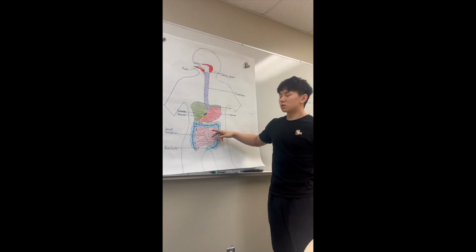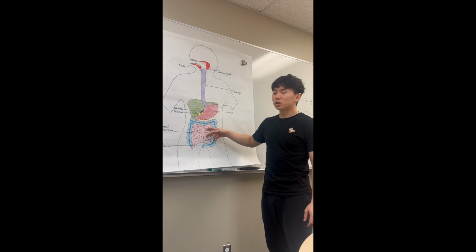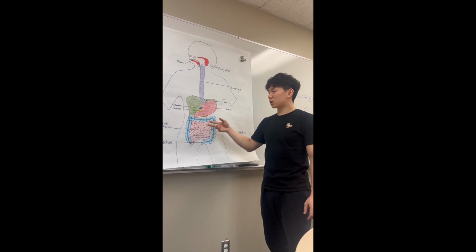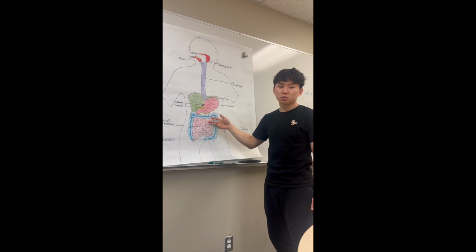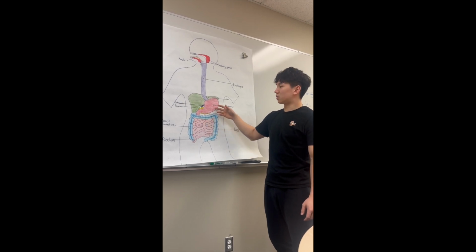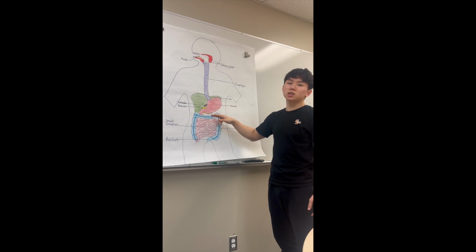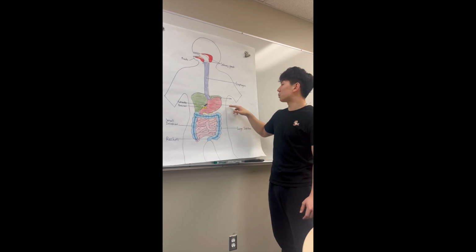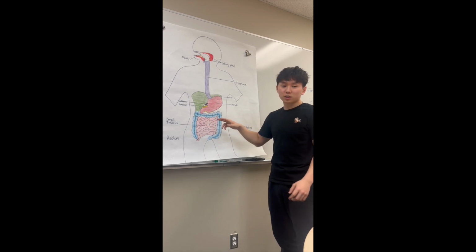In the small intestine, the enzymes that are produced include amylase. Amylase switches starch or carbohydrates into maltose. We have the trypsin, which is used to further digest the proteins and peptides that come from the stomach into the small intestine. After that, we have the lipase.